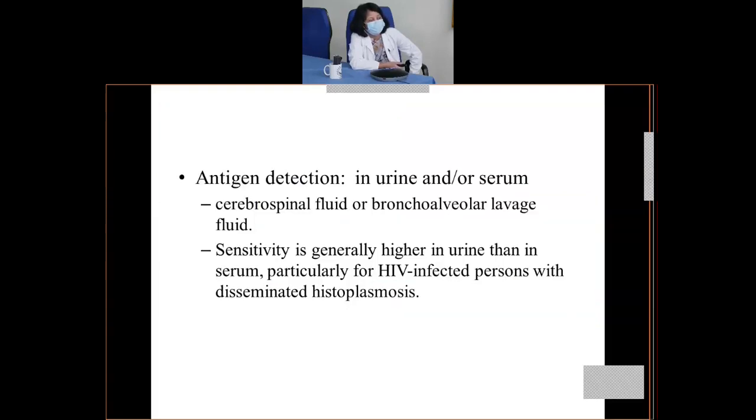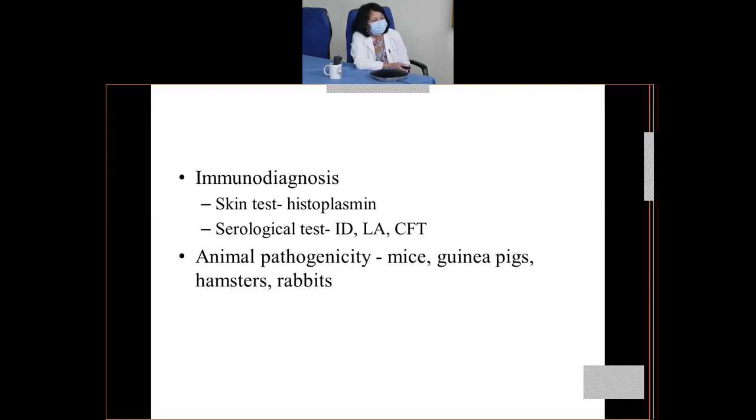Antigen detection can also be done in urine or serum. CSF sample and BAL sample can be collected, but sensitivity is higher in urine than in serum, particularly for HIV infected persons with disseminated histoplasmosis. For immunodiagnosis, a skin test using the antigen histoplasmin, and serological tests such as immunodiffusion, latex agglutination, and complement fixation test can be done. Animal pathogenicity can be tested on mice, guinea pigs, hamsters, as well as rabbits.